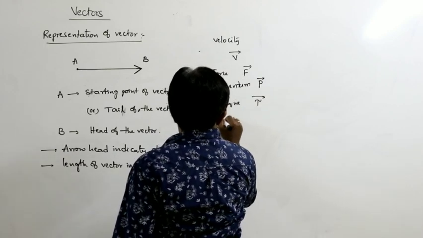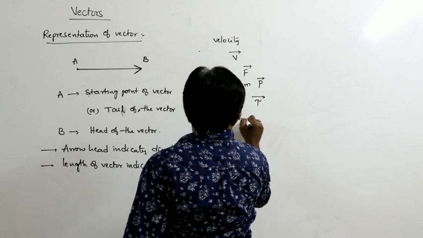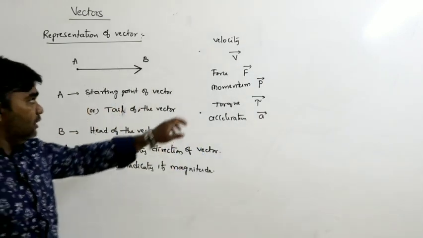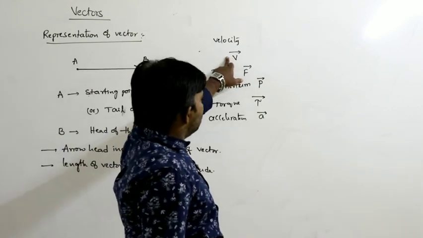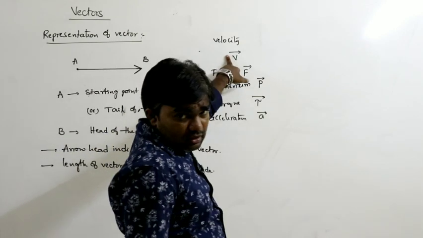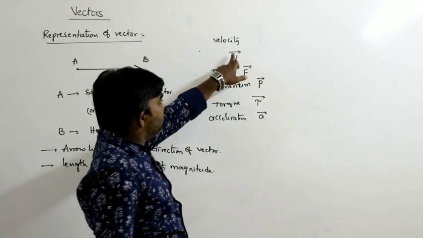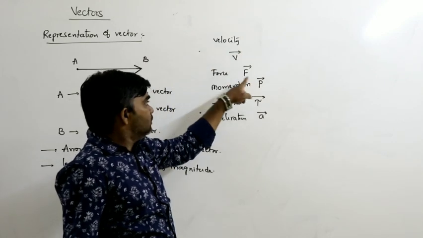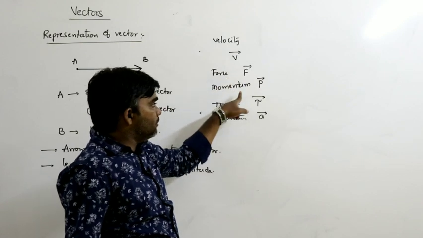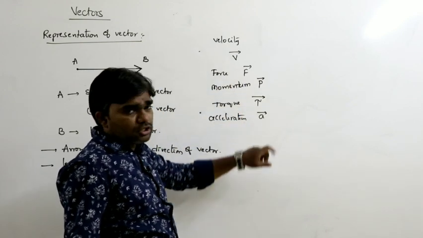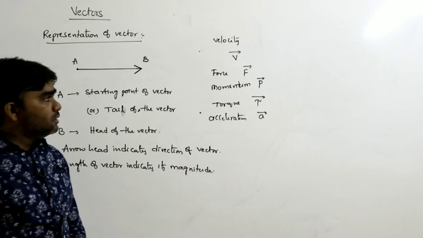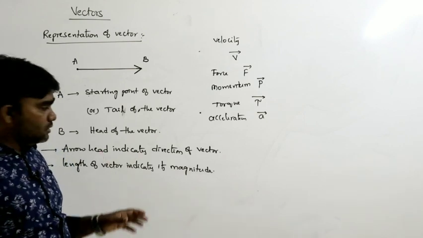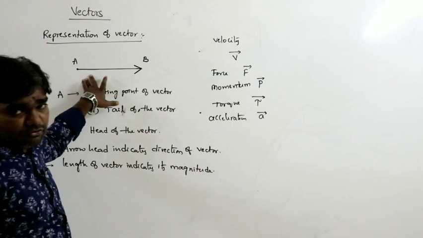Let us say acceleration is represented as A bar. It is a vector quantity. A physical quantity with a bar above it is a vector. So force F bar, momentum P bar, torque tau bar, acceleration A bar. These are vector quantities.